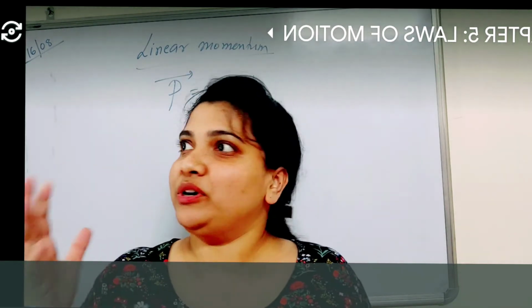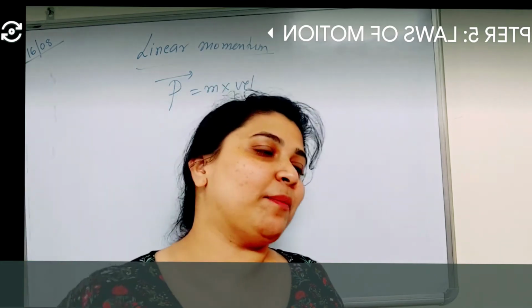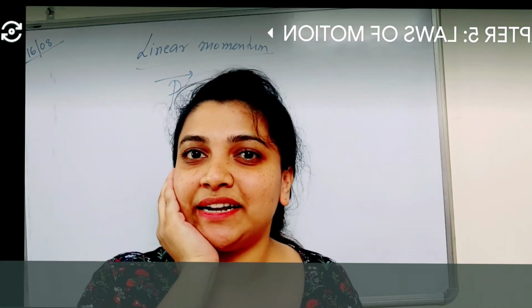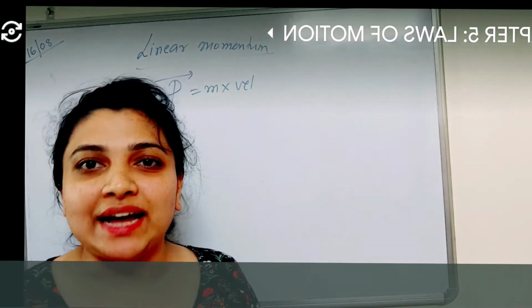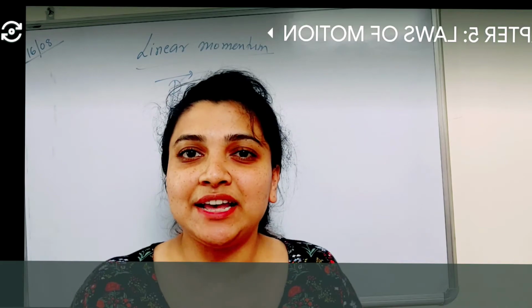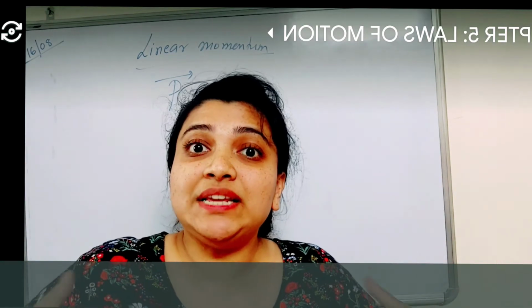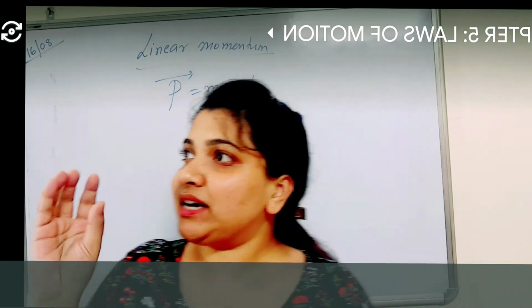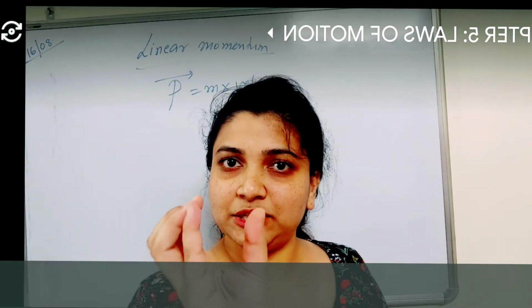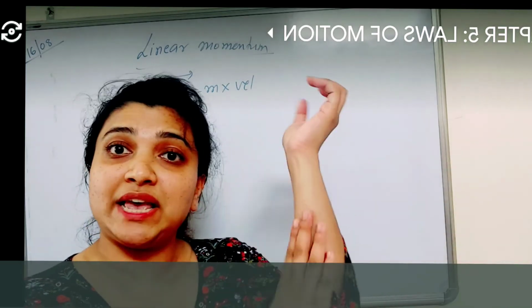If somebody hits me, I would definitely feel that mass and that velocity at a greater speed. So that is called momentum, children. Momentum is nothing but the product of mass and velocity. Greater the mass, greater the momentum. Greater the velocity, greater the momentum. Take a cricket ball: it is small and has smaller mass, but if I throw it with a greater velocity, it would produce the same impact.